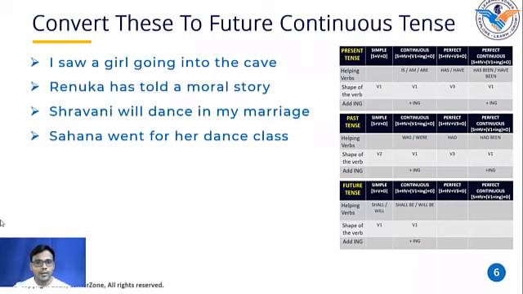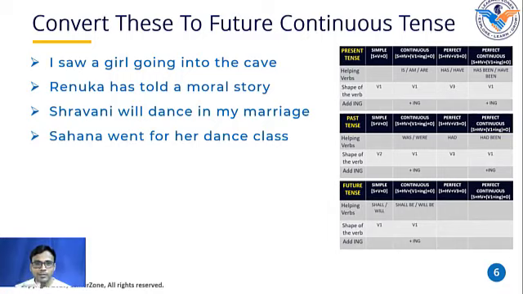Okay. Went, go, went, gone. Went is the second shape of the verb. You gave the answer very correctly that it is in simple past tense. Okay. So this is in simple past tense because the verb is in second form and we are not using any helping verb here. That's why it is in simple past tense. Correct. Now I want you to convert the same sentence into future continuous tense. Suhana will be going for her dance class. Awesome. Very good. Okay. You did it very rightly, Harshada.